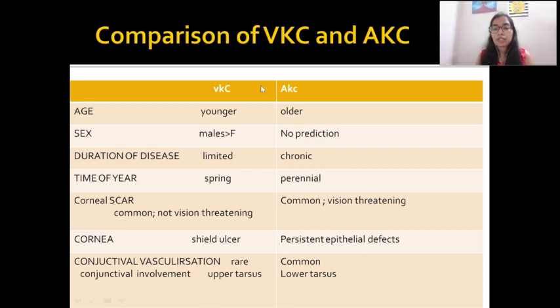Lastly, what are the differences between VKC and AKC? AKC is atopic keratoconjunctivitis. VKC is vernal keratoconjunctivitis. Atopic keratoconjunctivitis is commonly seen in older patients as compared to VKC, which is in younger. VKC most commonly occurs in males, while atopic can occur in both sexes. Duration of disease is limited in vernal keratoconjunctivitis; as I have told you, it is self-limiting, and it is chronic in atopic. Time of year is mostly spring or summer, whereas atopic is perennial in nature. Corneal scarring would be common in both, but there will be no vision threat.